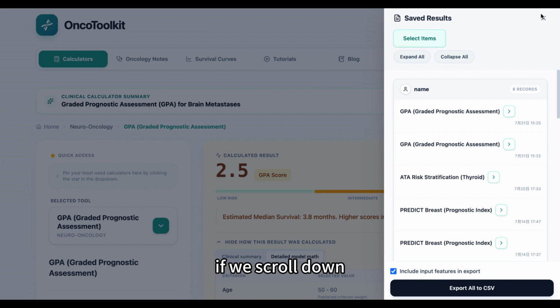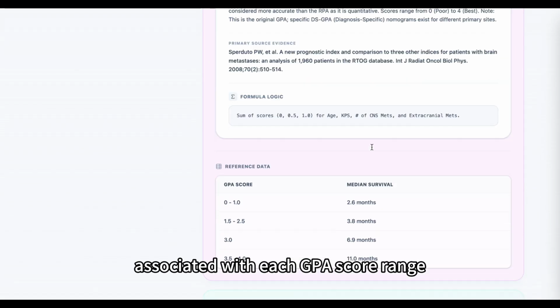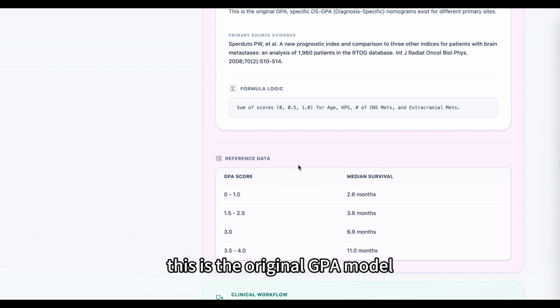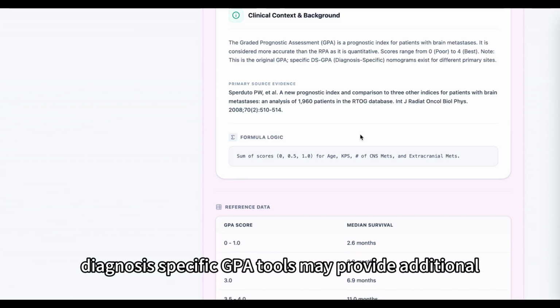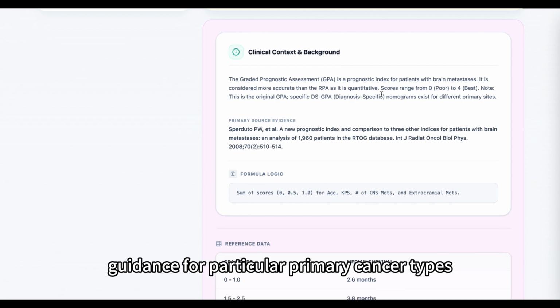If we scroll down, the reference data shows the median survival associated with each GPA score range. It is also important to remember that this is the original GPA model. Diagnosis-specific GPA tools may provide additional guidance for particular primary cancer types.